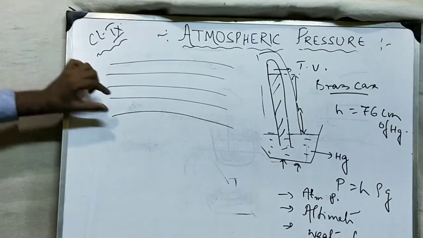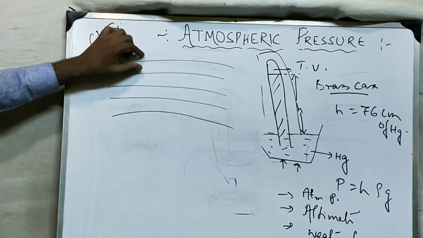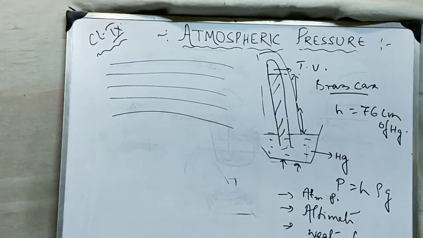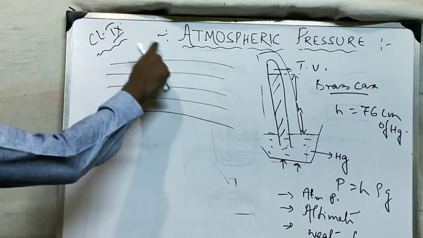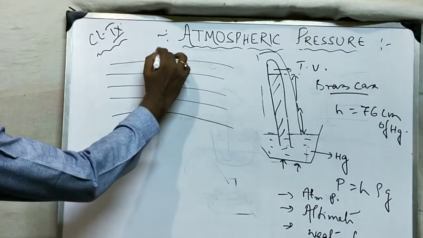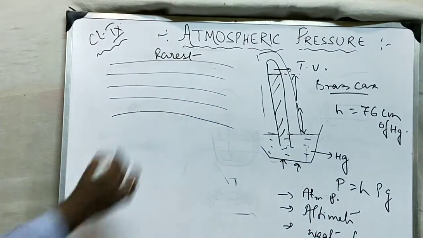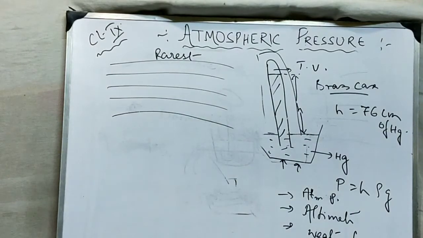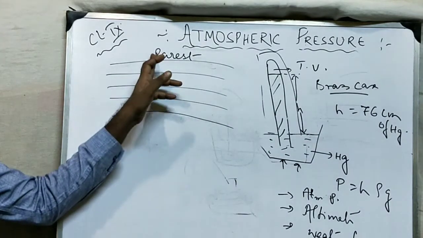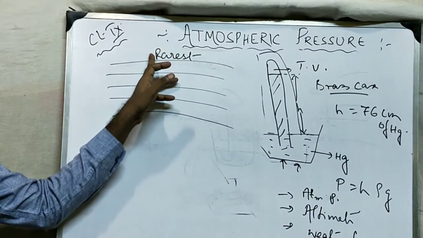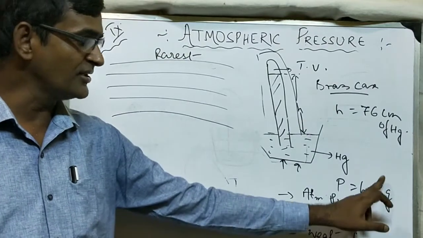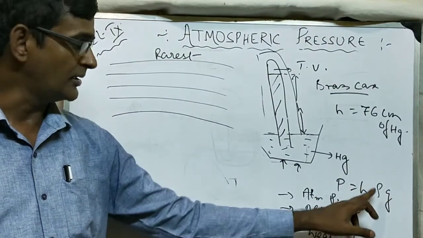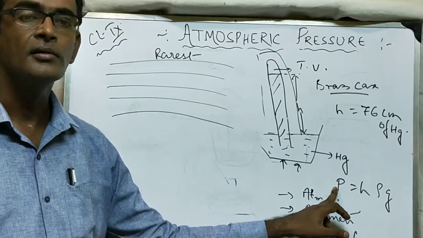Imagine that these are the layers of air having variable density. The lower one is maximum density. This is less than this, this is less than this, and the top layer is the rarest. The density is minimum. So as the density is minimum, pressure will also be less, because we know that pressure is h rho g. So if density is decreasing, pressure is decreasing. If density is increasing, pressure is increasing.